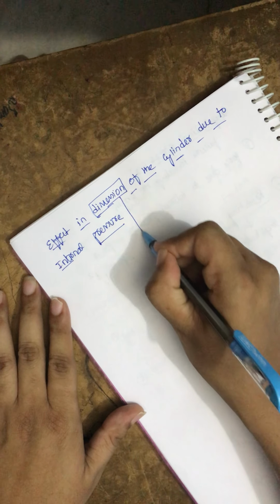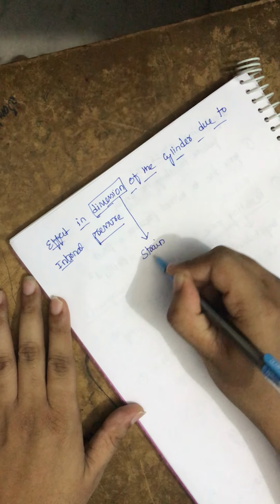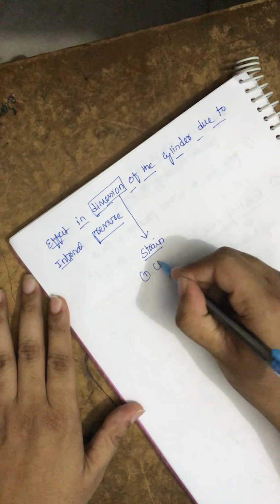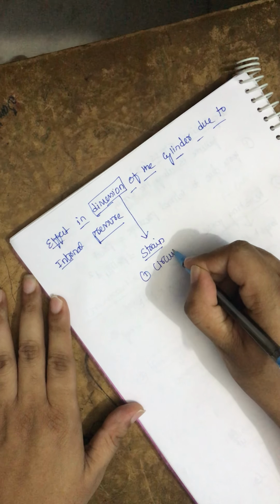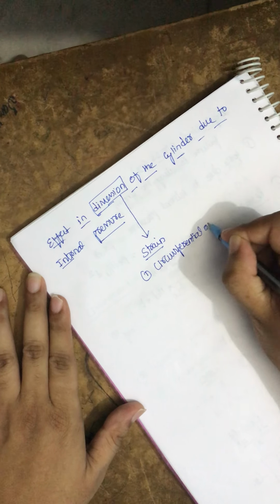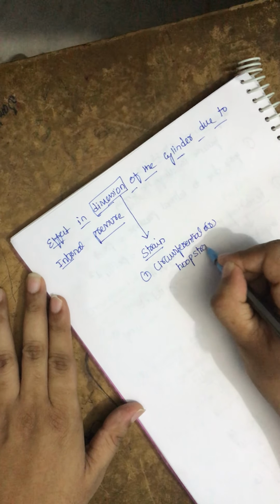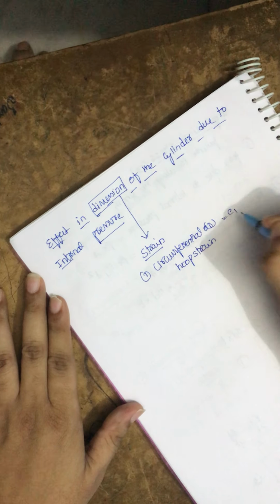So from this concept we have strains, which are obviously two. One is circumferential strain or hoop strain, which is E1.